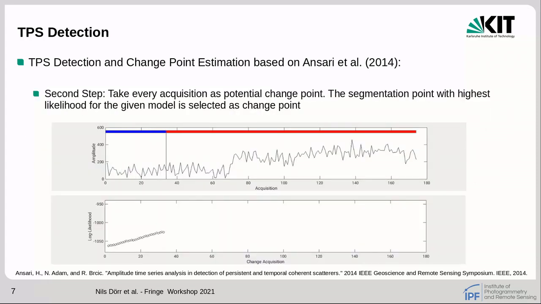Afterwards, the change point for the identified TPS is estimated by going through every acquisition of the time series, taking this acquisition as a potential segmentation point and choosing in the end the segmentation point with highest likelihood for the given model as change point of the TPS.